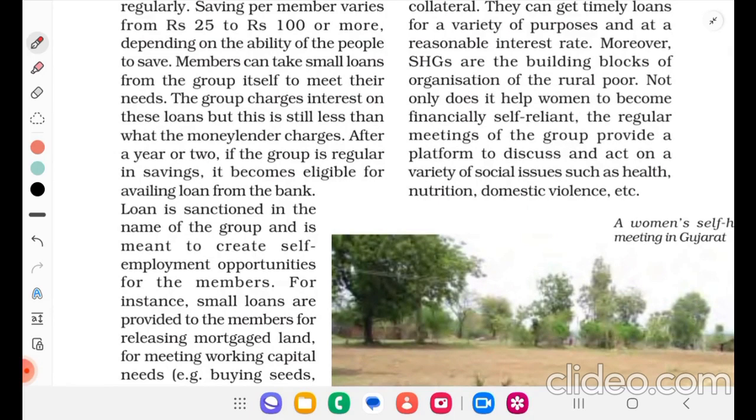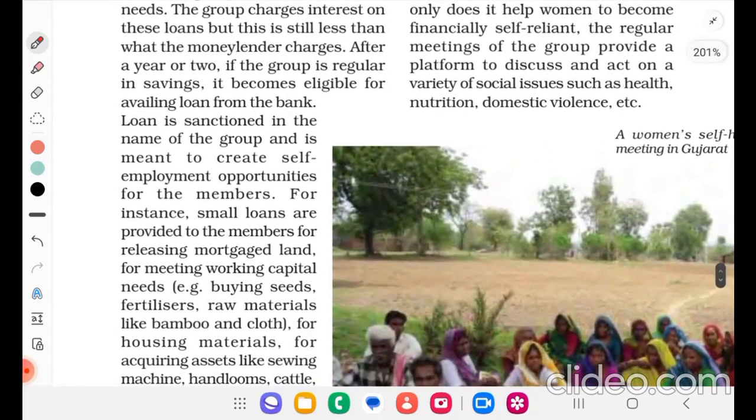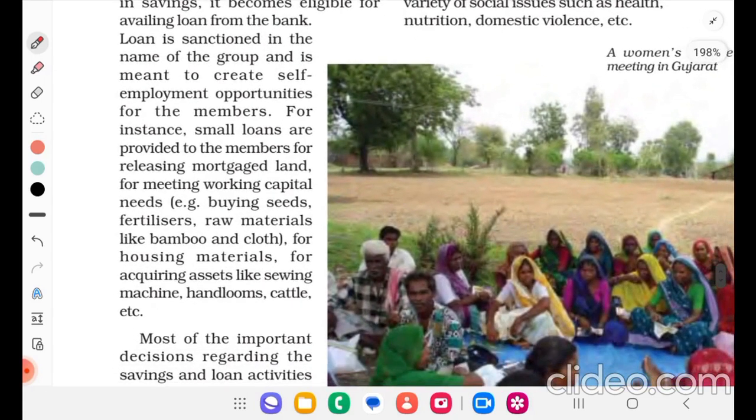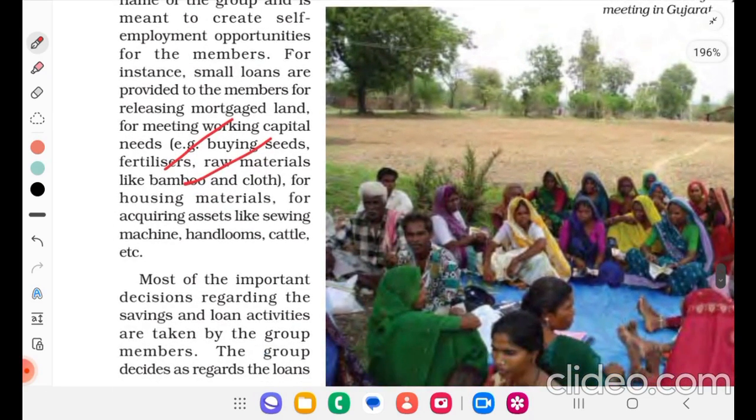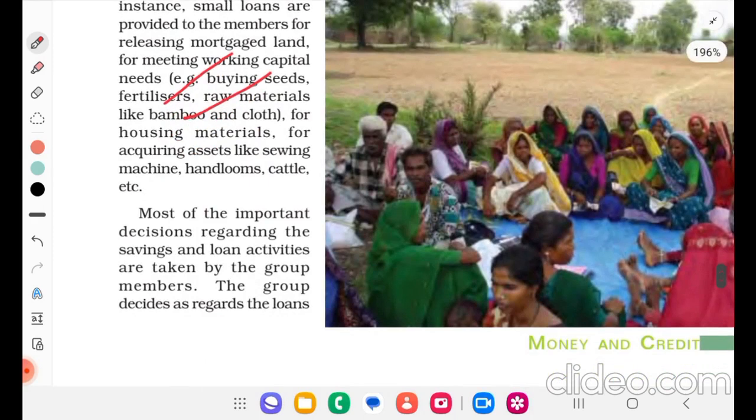For instance, small loans are provided to the members for releasing mortgaged land, for meeting working capital needs, buying seeds, fertilizers, raw materials like bamboo and cloth, for housing material, for acquiring assets like sieving machine, handloom, cattle, etc. Most of the important decisions regarding the savings and loan initiatives are taken by the group members.